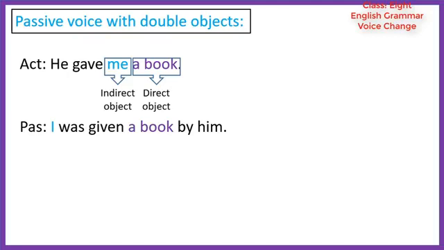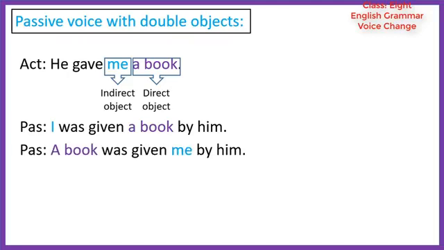The other object, a book, is retained as an object in the passive form. But if we make the direct object, a book, the subject, the passive form will be a book was given me by him. Here the indirect object me is used as the retained object in the passive sentence.